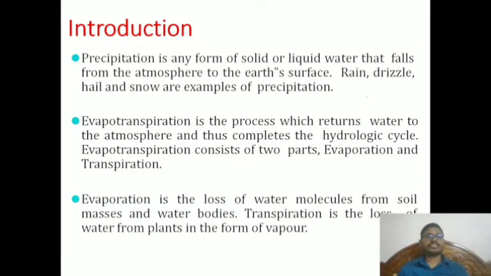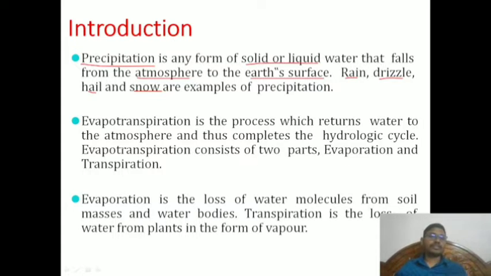The first thing is the introduction to precipitation. Precipitation is nothing but rainfall. It is a form of solid or liquid. As I mentioned in the previous lecture, water may be of three types: solid, liquid, gaseous. So precipitation, particularly with respect to solid or liquid, is water that falls from the atmosphere to the earth's surface. That may be in terms of rain, drizzle, hail, or snow, which are examples of precipitation. That means it comes under the forms. Types will also be there, we will discuss later.